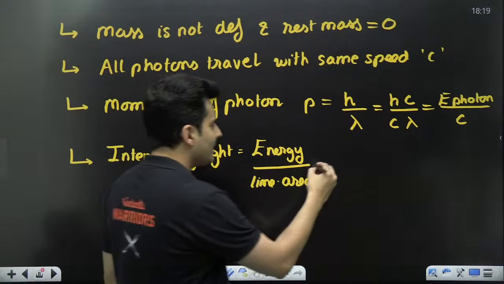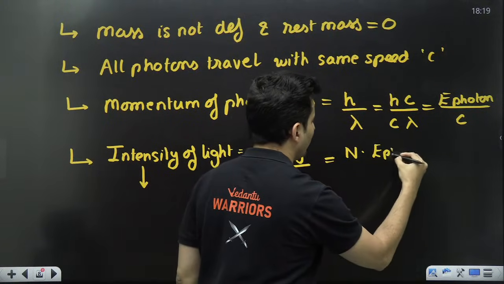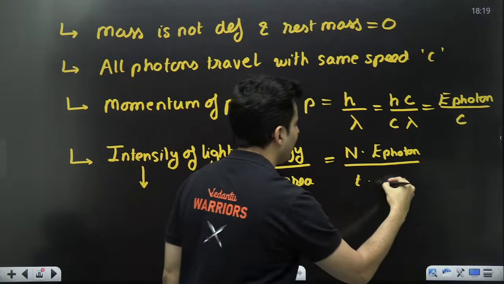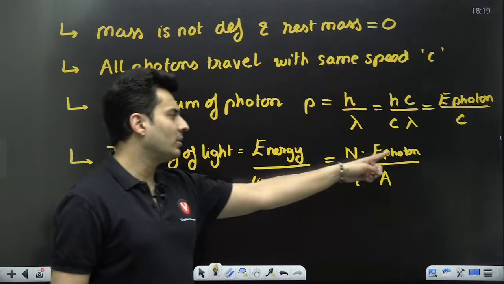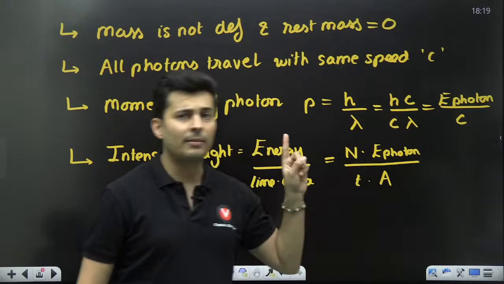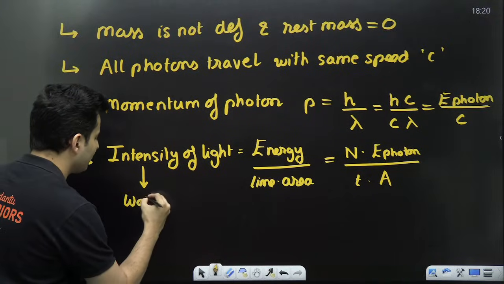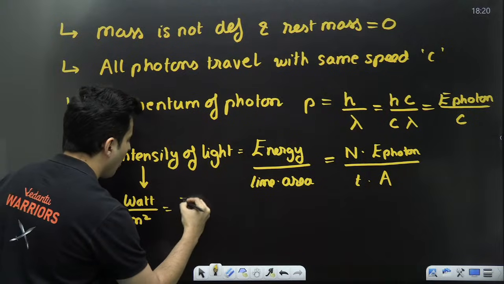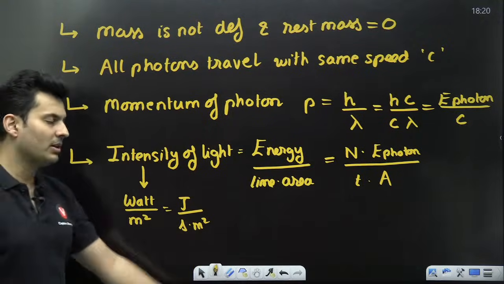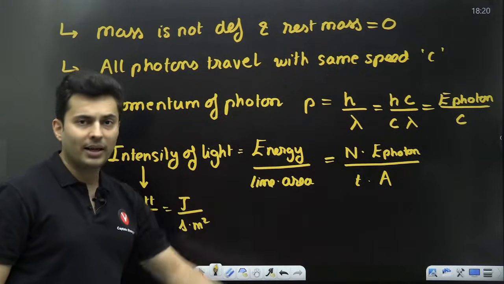Yep. Total energy will be the total number of photons, let's say it is n, times the energy of each photon, that will give me the total energy. The whole thing divided by time divided by area. So that is number of photons times energy of photon divided by time times area. That's the formula. Energy of the photon we already know, hc by lambda. Yep, it is watts per meter square. Very good. Or you can also write it as joules per second per meter square, both are the same thing. So this is the intensity of light formula in terms of energy of photon.